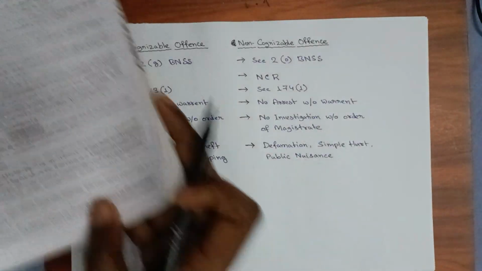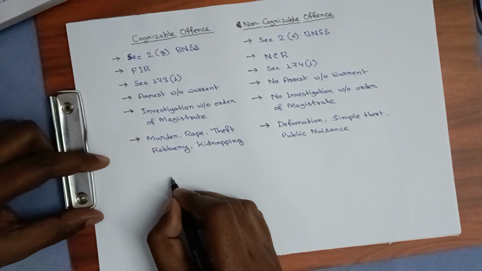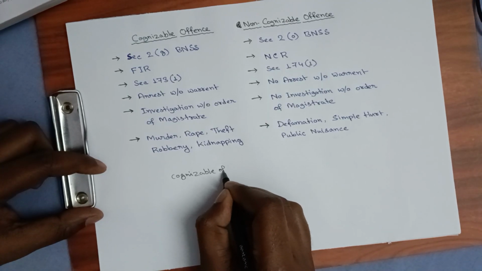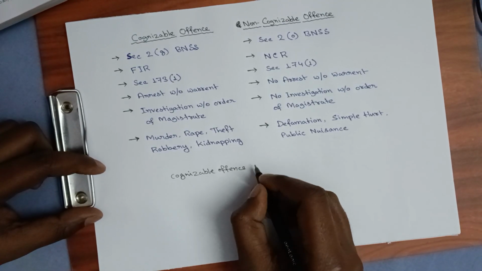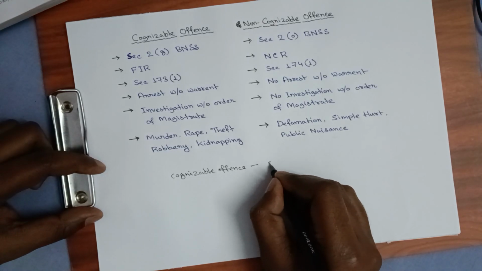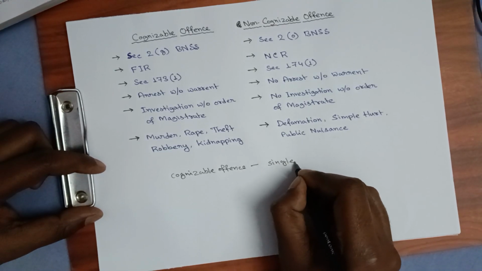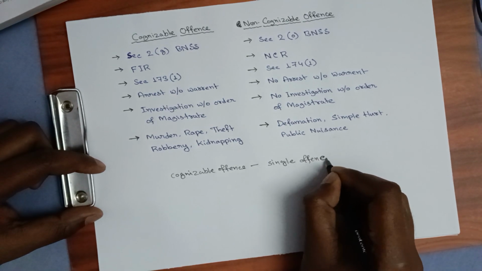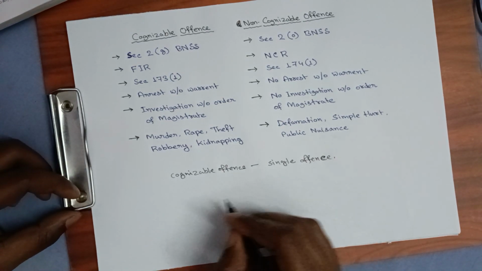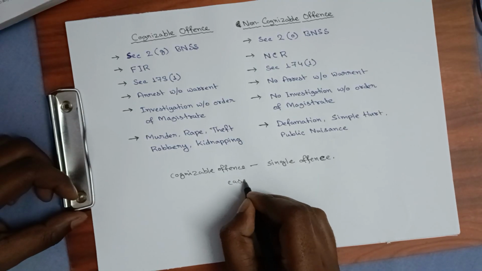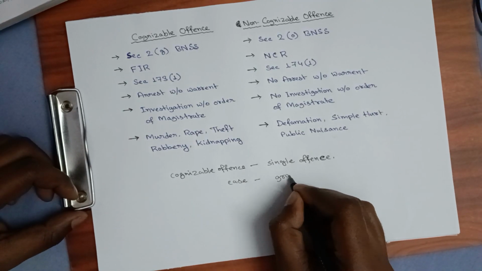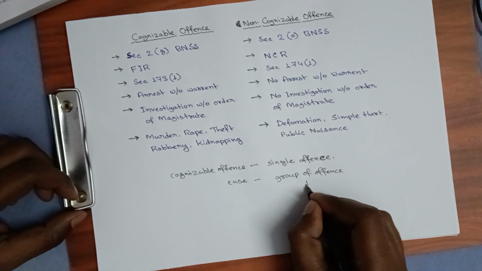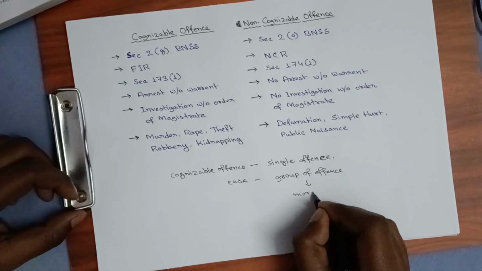So if we see, they use cognizable offense for a single offense. Where is it written? It is not written anywhere, it's the interpretation. And cognizable case is a group of offenses, or multiple offenses, more than one offense.